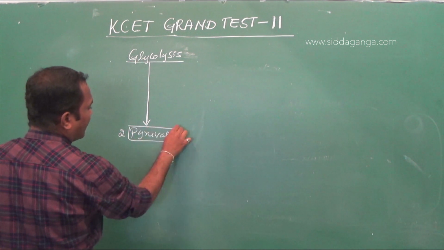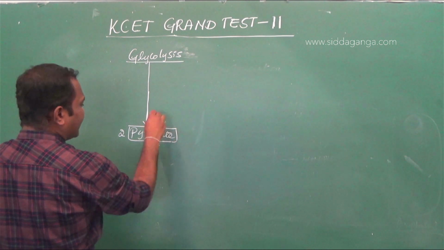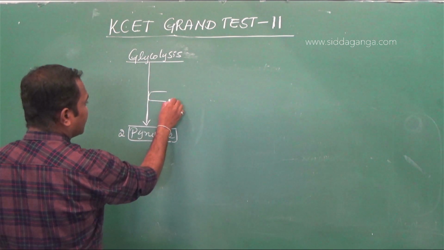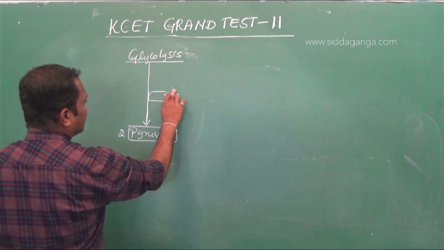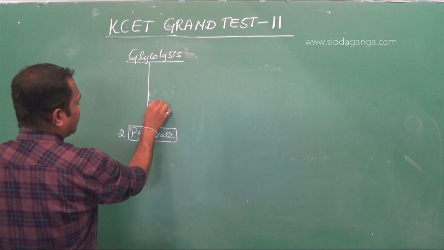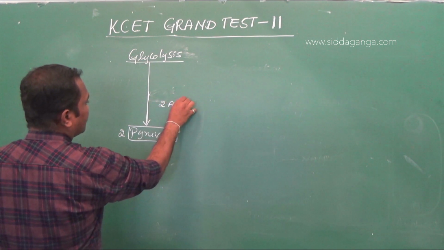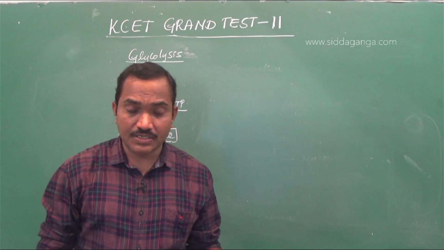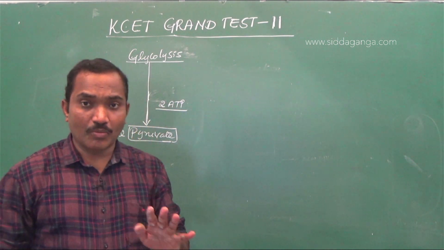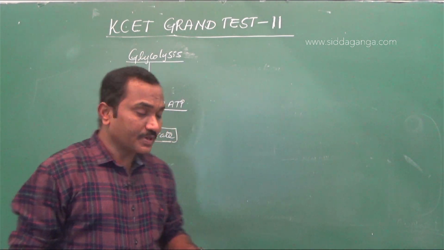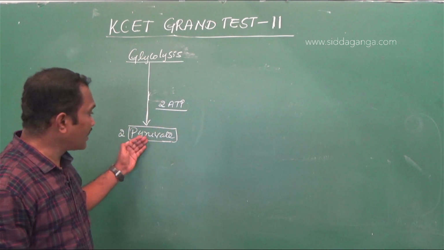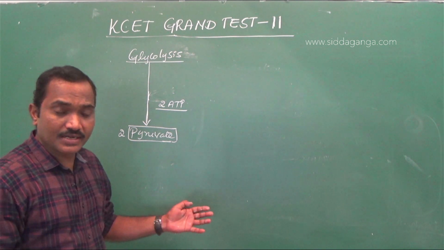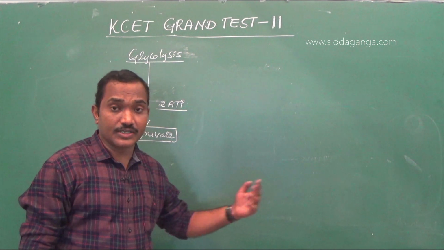2 molecules of pyruvate will be formed, and the net gain of ATP is 2 ATPs. So aerobic respiration or anaerobic respiration, glycolysis is common. If it is aerobic respiration, if there is availability of oxygen, pyruvate will further go for oxidation, a preparatory reaction, then into the Krebs cycle, and finally oxidative phosphorylation.